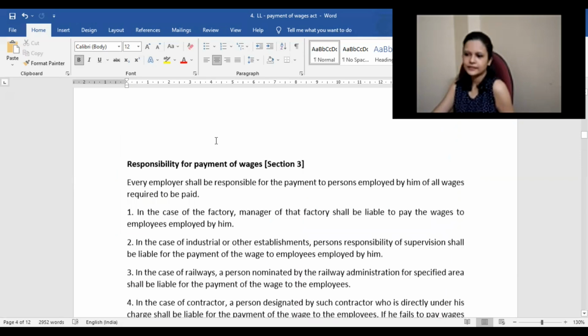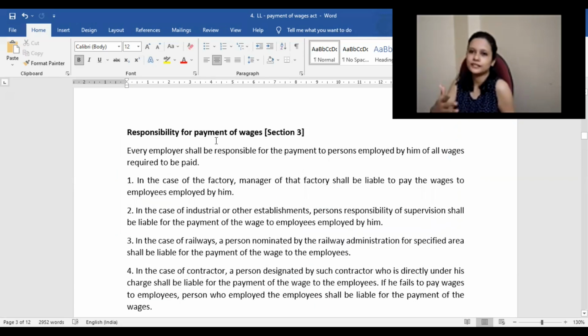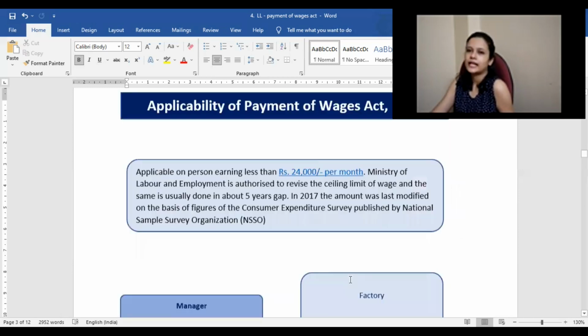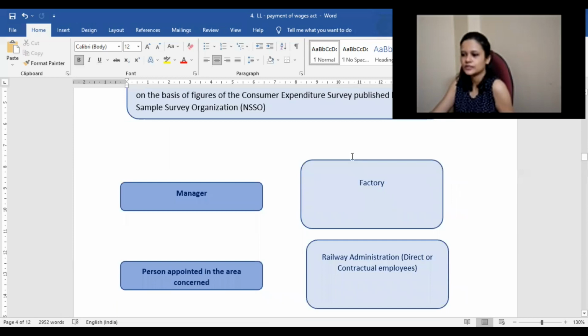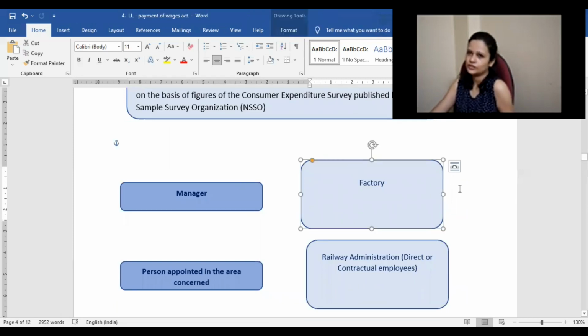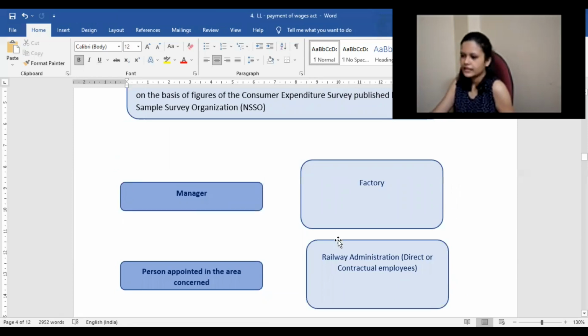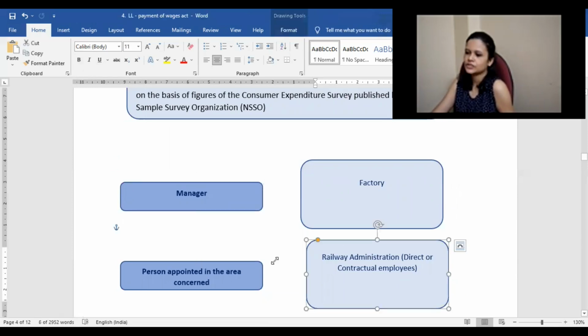Okay, and as I told you in the objective, it also gives responsibility. So who will have the responsibility? Responsibility of payment of wages is mentioned under section 3. In case of a factory, it is the manager who is managing the workers. In case of railway administration, the person appointed in the area concerned.